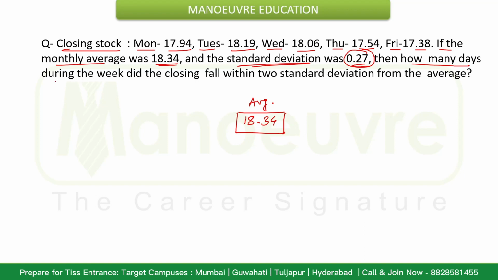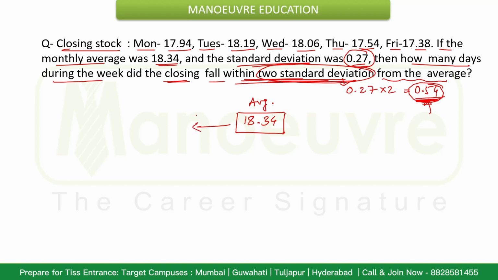Then how many days during the week did the closing fall within 2 standard deviations from the average? 2 standard deviations means 0.27 into 2, which will be nothing but 0.54. So how many days will the closing stock value fall within the range of 0.54 from the average? To find that, from this side we subtract 0.54 and to this side we add 0.54.